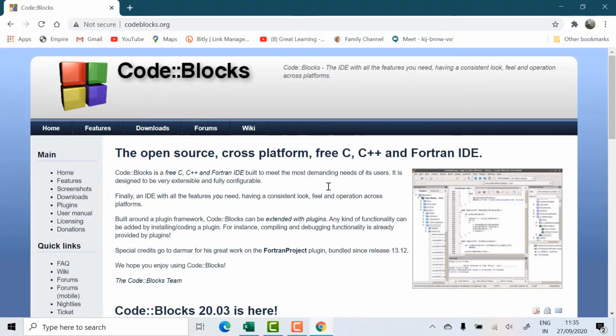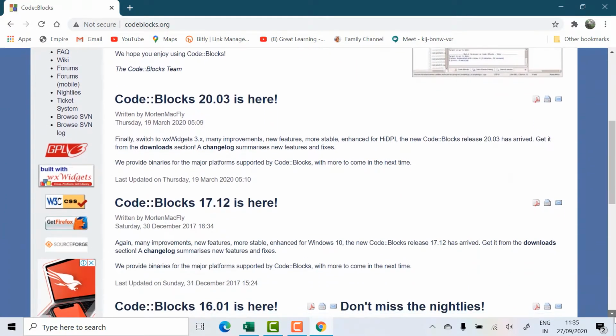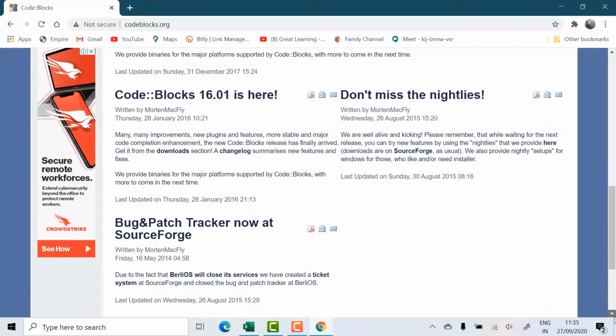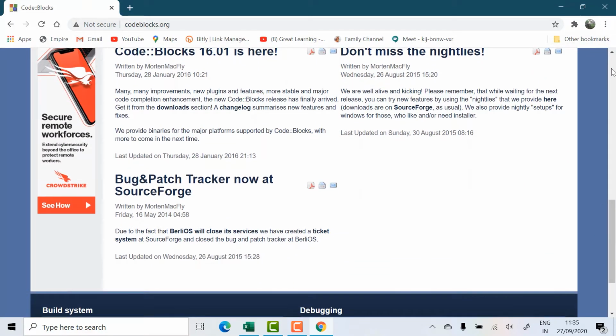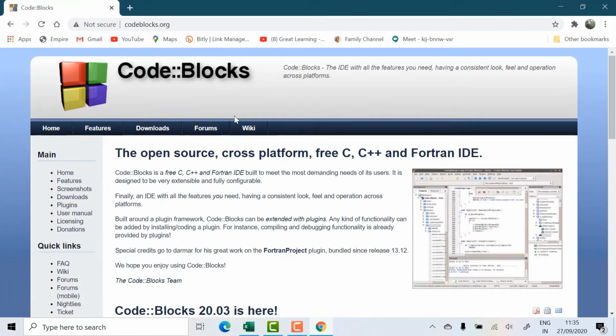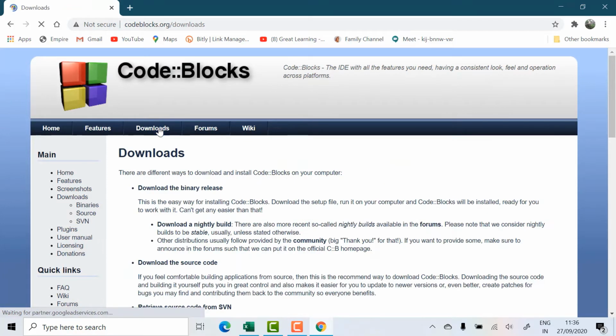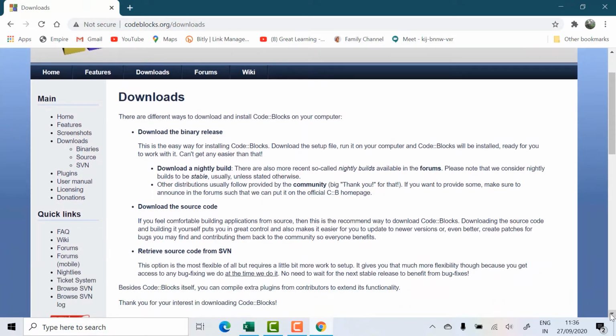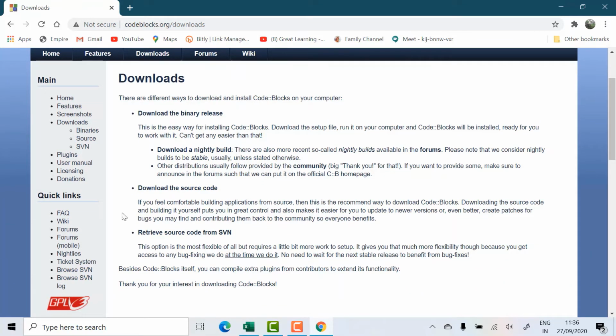Once you open this Codeblocks, you'll have a lot of versions available here. So here you can go and click downloads. When you click downloads, you can see a lot of things here: download the binary release, download the source code, and so on. Go for the first one. I'll click the first one.